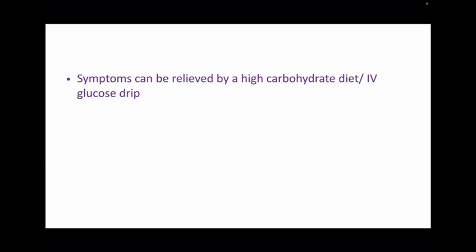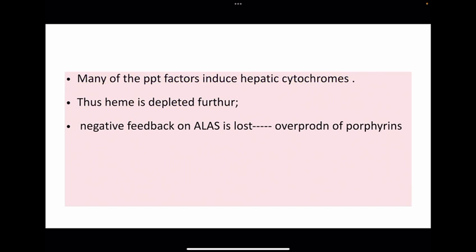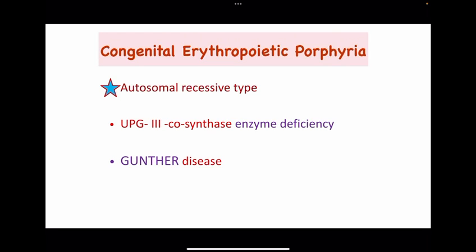Symptoms can be relieved by a high carbohydrate diet or IV glucose drip. Many of the precipitating factors induce hepatic cytochromes, thus heme is depleted further. The negative feedback on ALAS is lost, and this causes the overproduction of porphyrin and precipitates acute intermittent porphyria. This is about acute intermittent porphyria, which is very important among these topics.